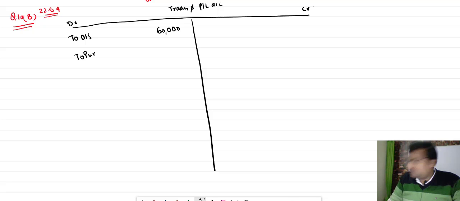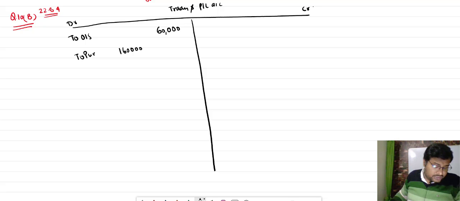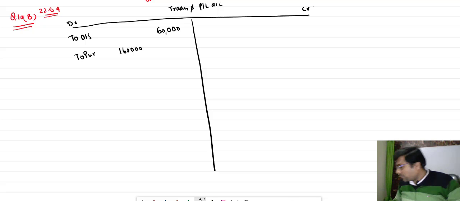How much purchase is given? After motor car it is 1,60,000. Whenever purchase is there, just find out whether purchase return is also there or not. Is any purchase return there in the question? There is no purchase return. Okay, no issue. Now, from the purchase, you read the first additional information. I'm reading it for you.